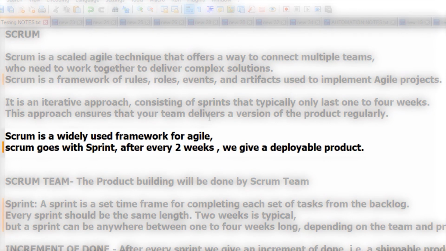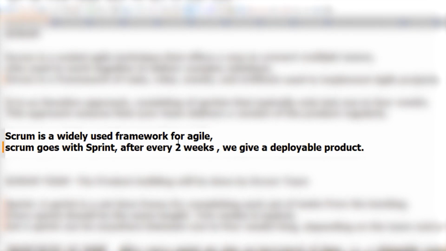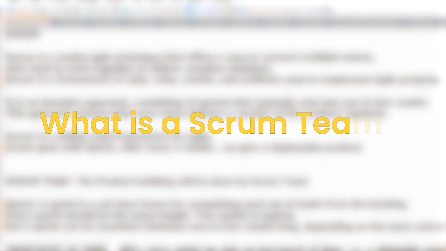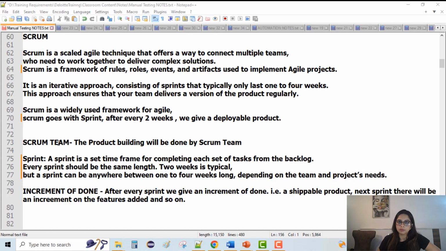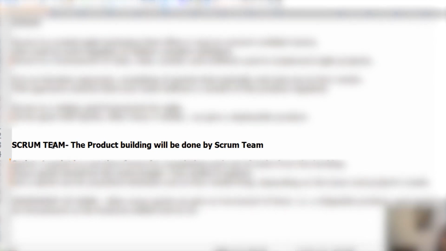It is a widely used framework for Agile, which we have already seen. And Scrum goes with sprint. After every 2 weeks or after every 4 weeks, we give a deployable product. Now what is a Scrum team? The product building will be done by the Scrum team, a set of people who are following the Scrum rules and the Scrum principles to achieve a common goal. They are the Scrum team.